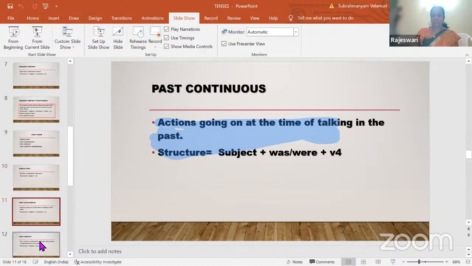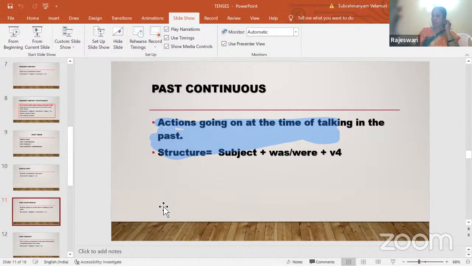Let's go to the second child of the past tense. The second one is past continuous. Whatever the tense, if you get continuous, the verb form is ing only. In past continuous also, somewhere in the past it will start, but it is too quick. It will continue to a certain time and end in the past.